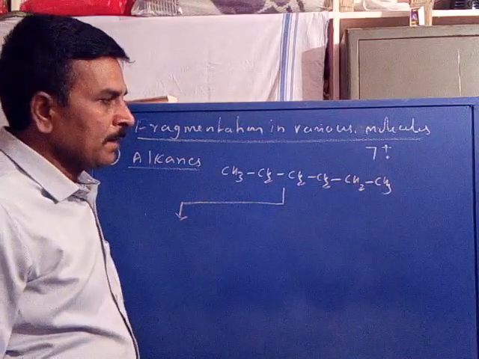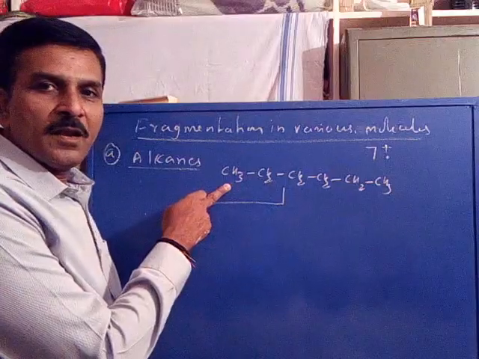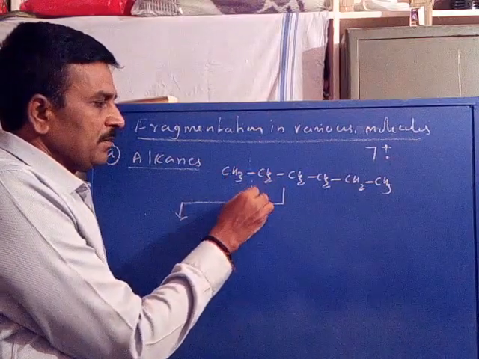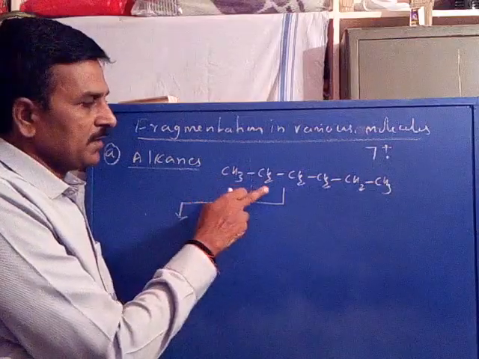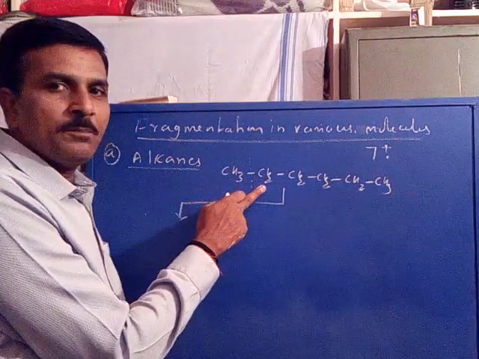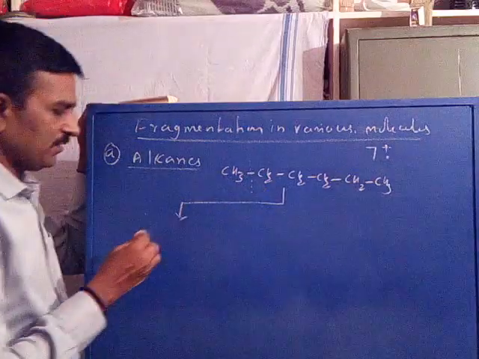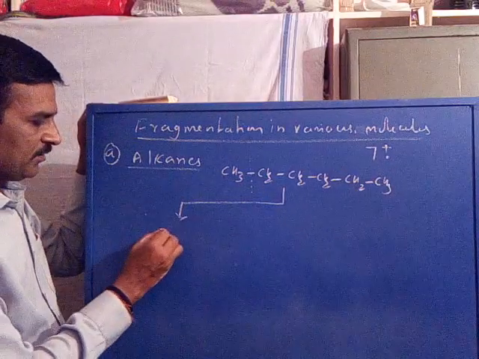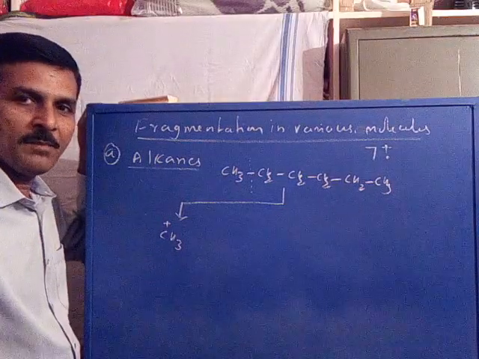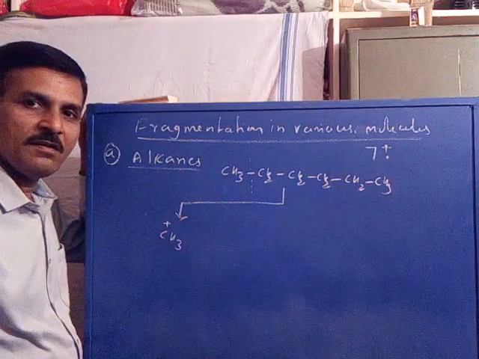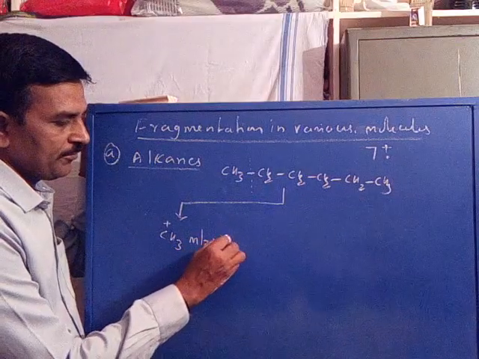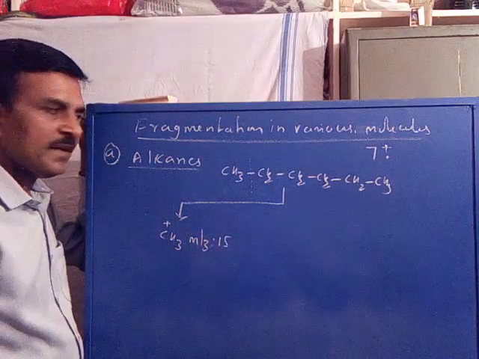Say, in the n-hexane molecular ion, the bond between the terminal carbon and the second carbon may be cleaved. This is a simple cleavage process. It results in CH3 as a cation, m/z 15, by the loss of